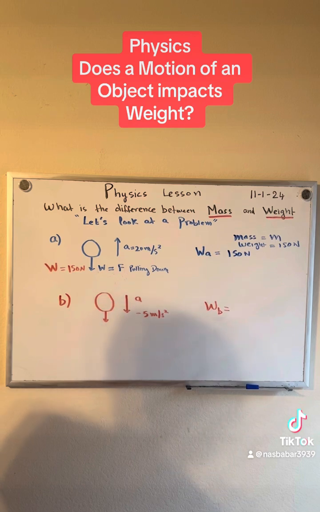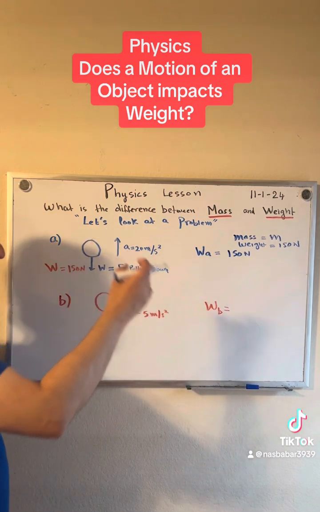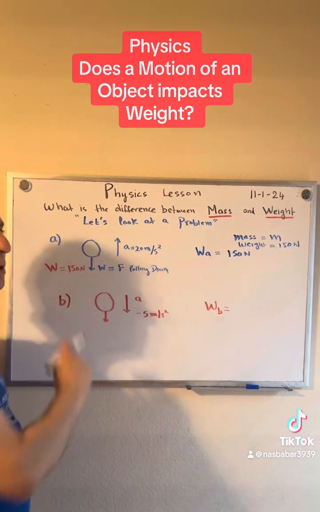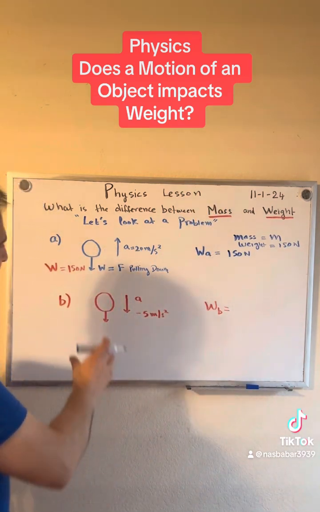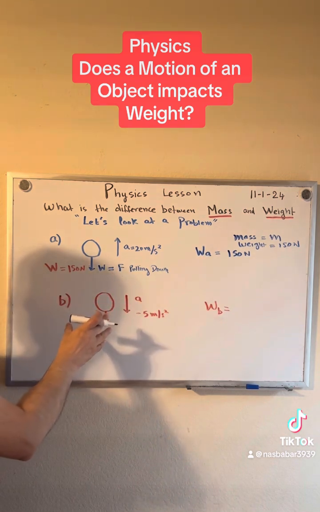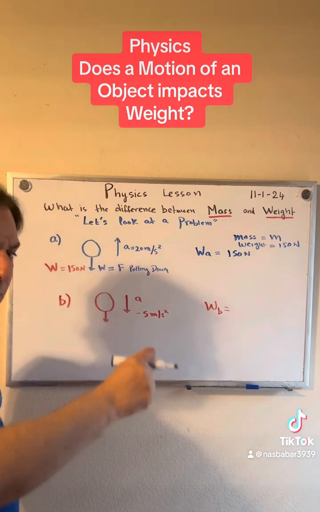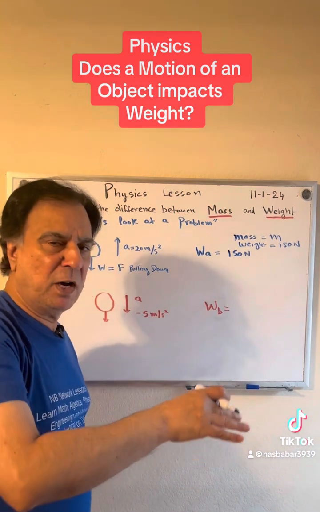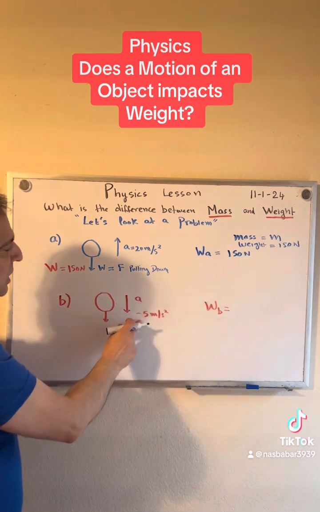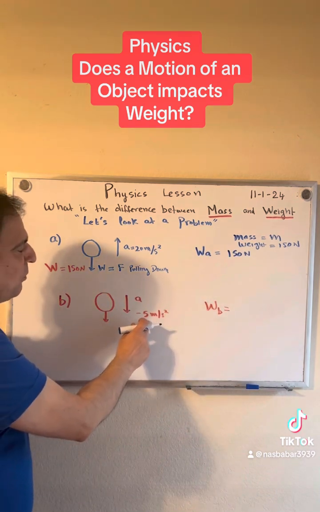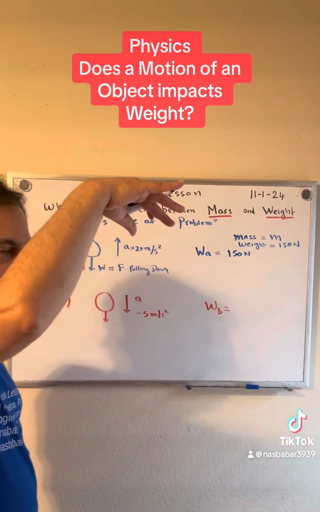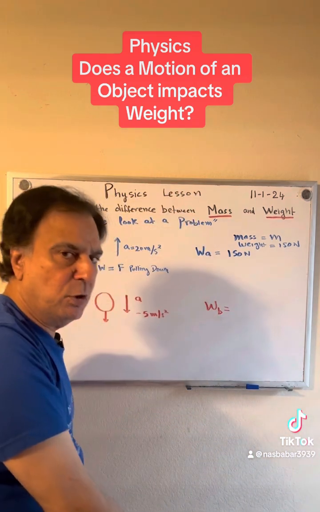Now let me ask you this. In this scenario, I tossed the ball up with an acceleration of 20 meters per second squared. In this scenario, the one in red, same ball, I push it down, I throw it down, or I drop it down with some force which causes an acceleration of -5 meters per second squared. The reason I have a negative sign is because it's being pushed downwards.